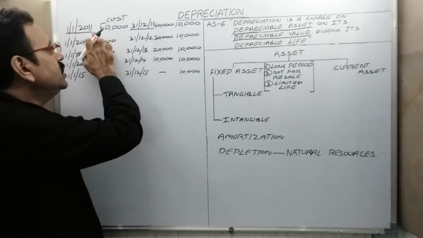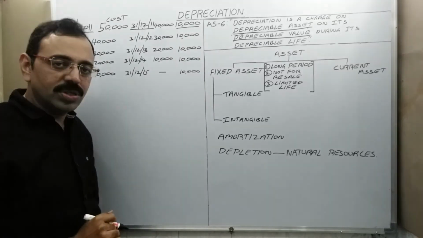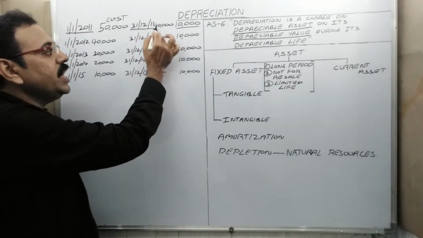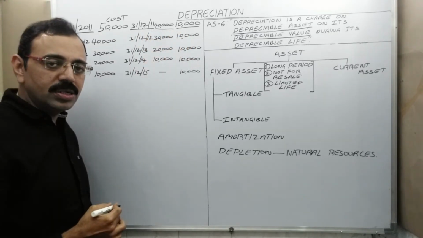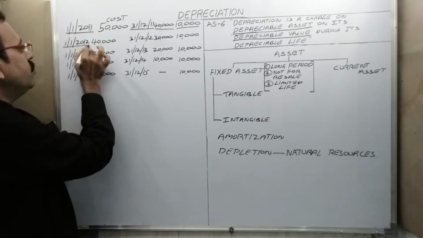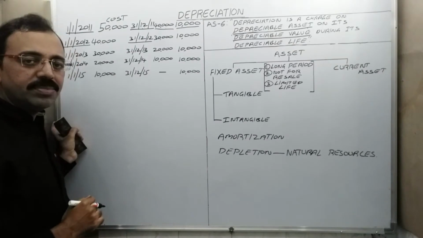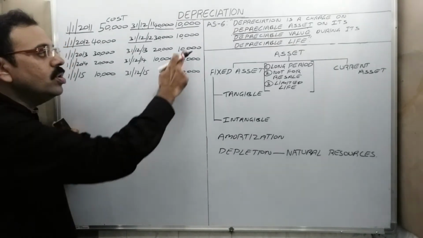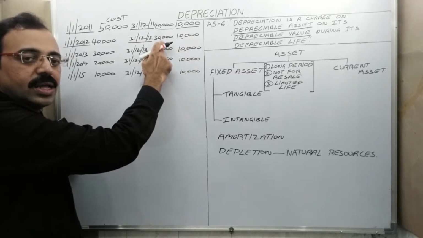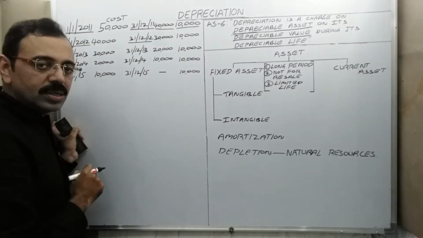Assume that in this 1 year period, 10,000 of value is reduced. So on 31st December 2011, what is the value of the asset? 40,000 rupees. Then in the second year, from 1st January 2012 to 31st December 2012, we use that asset. In the second year also, 10,000 of value is reduced. At the end of the second year, the remaining value of the asset is 30,000 rupees.